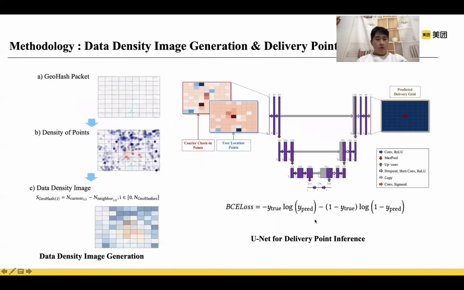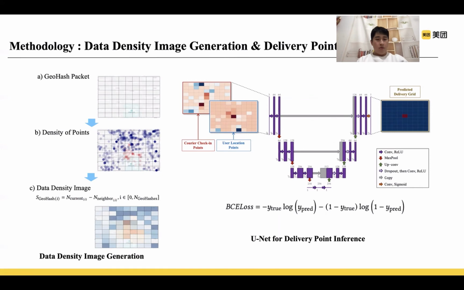After we get the address groups, the following work is to generate a data density image for each address group and predict the coordinate of the delivery point. We use neighboring address groups' data as negative signals and current address group data as positive signals to generate this data density image.